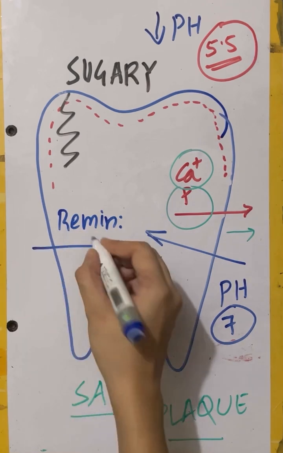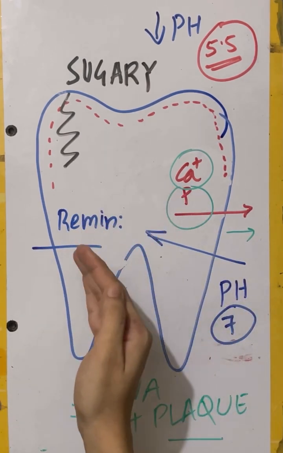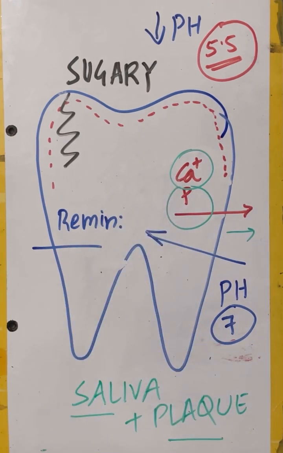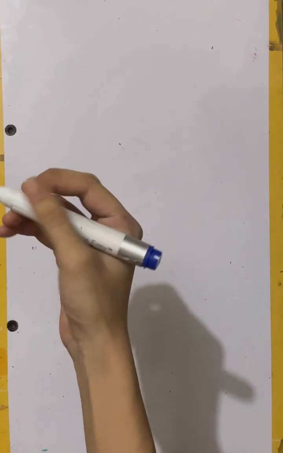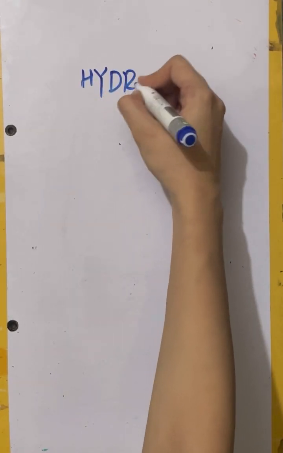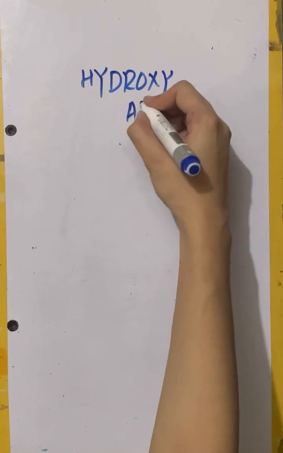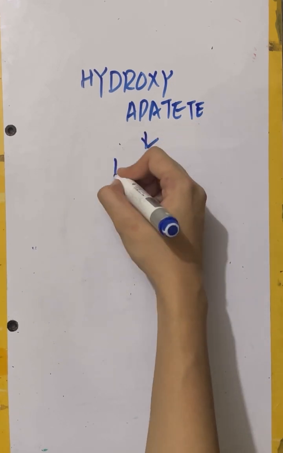The process that we discussed earlier was demineralization, and the movement of the ions back into the tooth is known as remineralization. So, what is the role of fluoride? If we are using a toothpaste or any type of dentifrice containing fluoride, it will convert our hydroxyapatite into fluoroapatite.